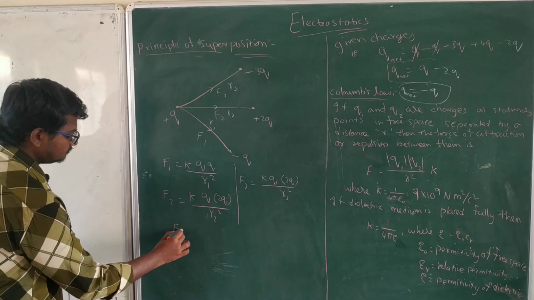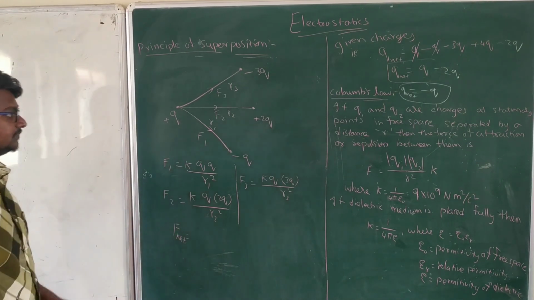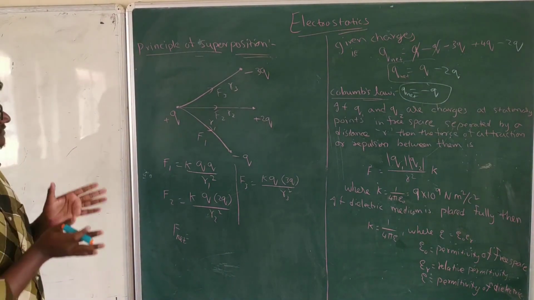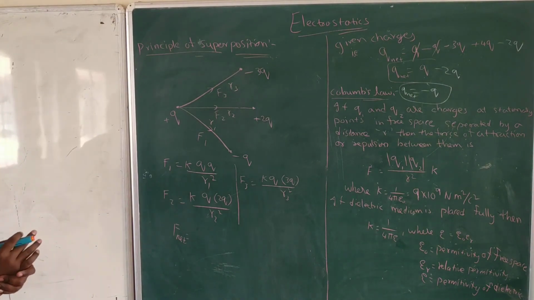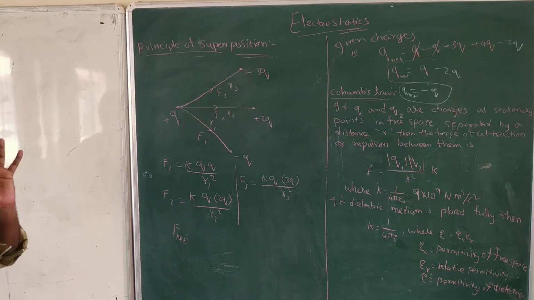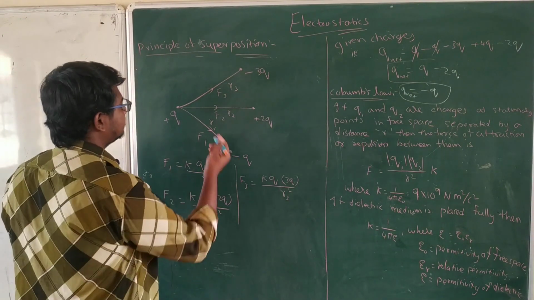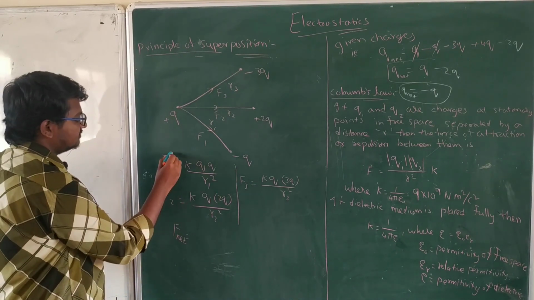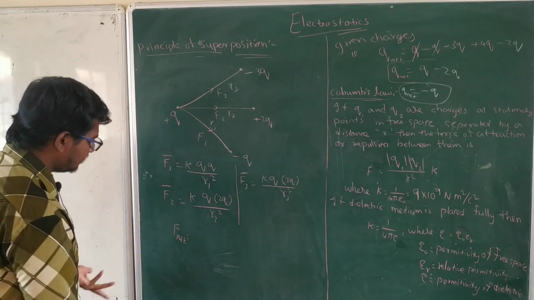Then F net, here we need to apply the superposition principle. See here, these three are in different directions, right? That's why we have to consider the forces and add them in a vectorial manner. We don't have enough data here, these three all act in different directions, so we need to understand these are all vectors. I will mention them vectorially. Then F net is equal to